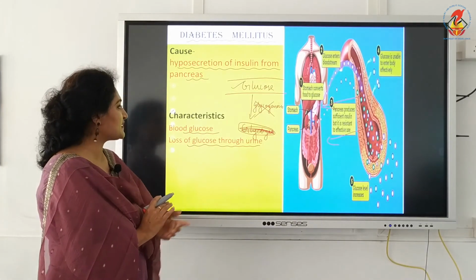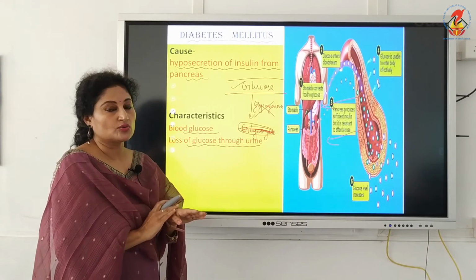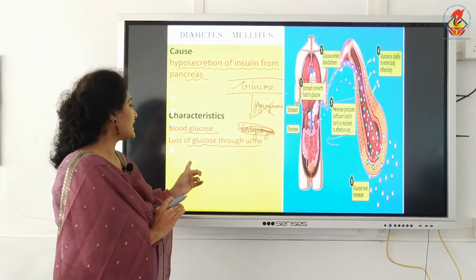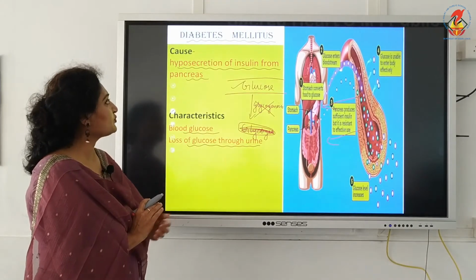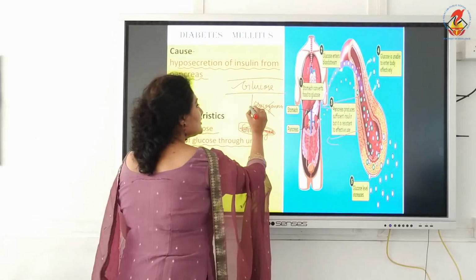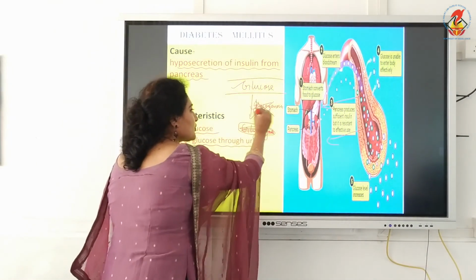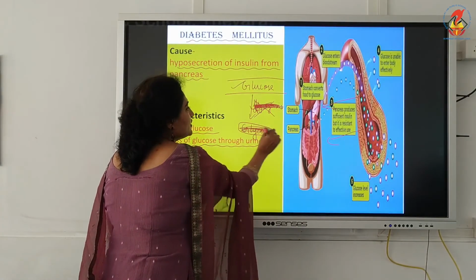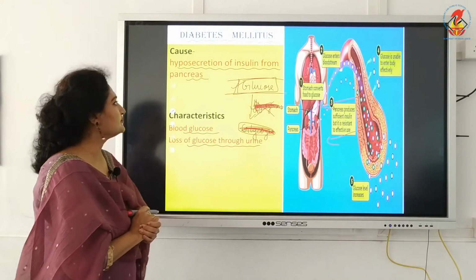But the two symptoms mentioned in our text are just blood glucose level: the glucose level in the blood is high, and a lot of glucose is lost in the urine. That is what is called diabetes mellitus. In normal persons glycogenesis takes place, but in these people this particular process itself is not taking place. So glucose remains in the blood. Clear?